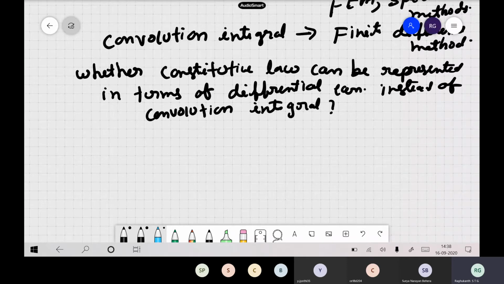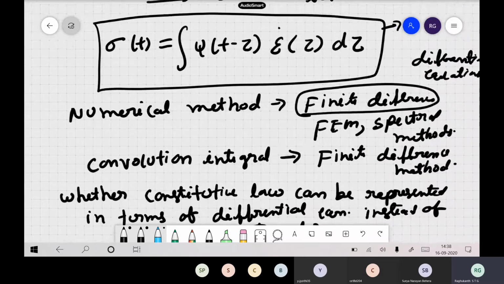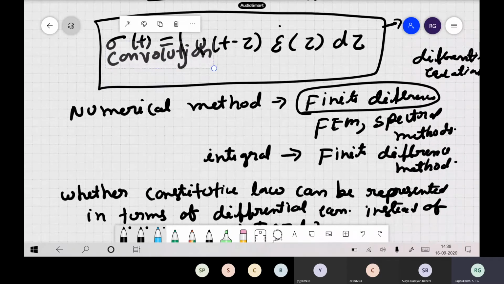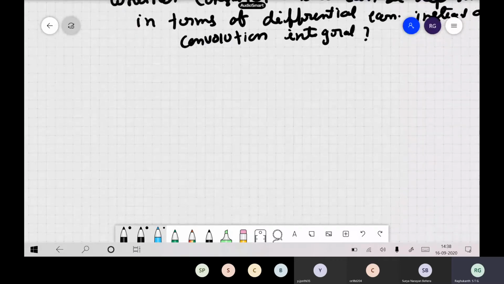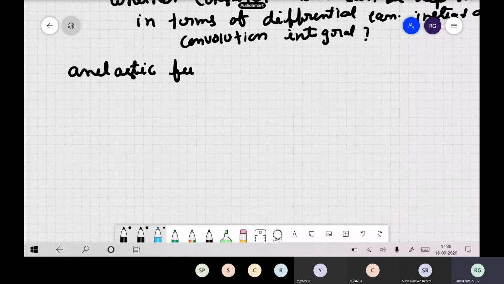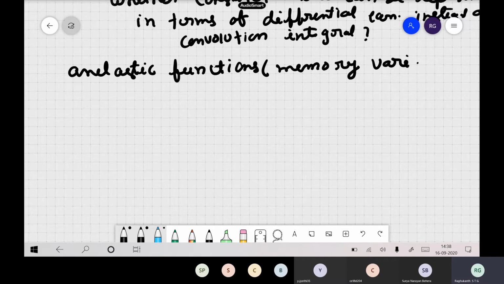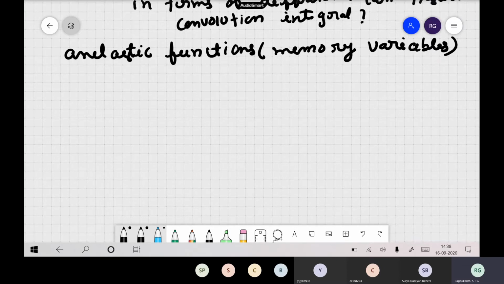So to do this, in all the time domain methods, we have what we call the anelastic variables, or memory variables also, as people sometimes call them. These are like new variables, where our equation will be represented in terms of a differential equation. So this is our equation in frequency domain. In time domain anyway, it is a convolution integral.